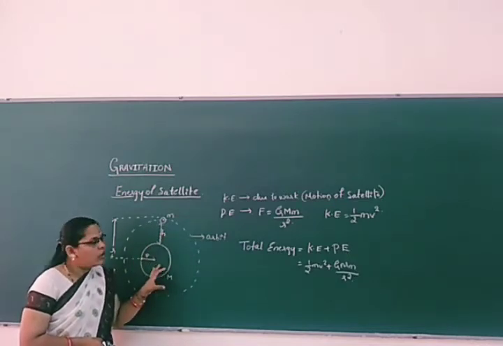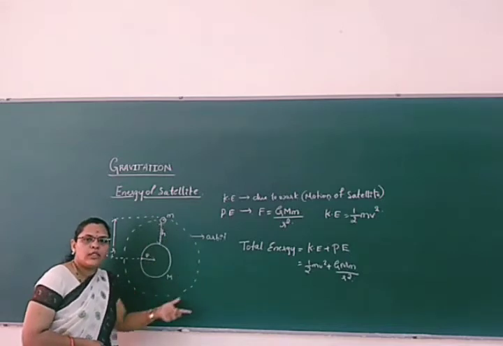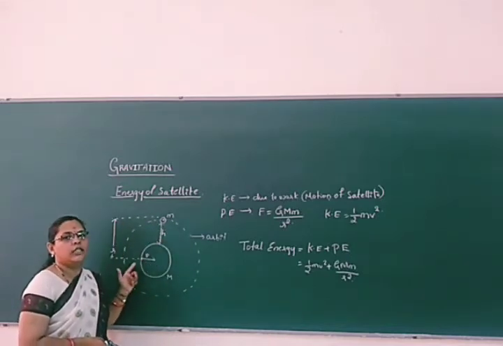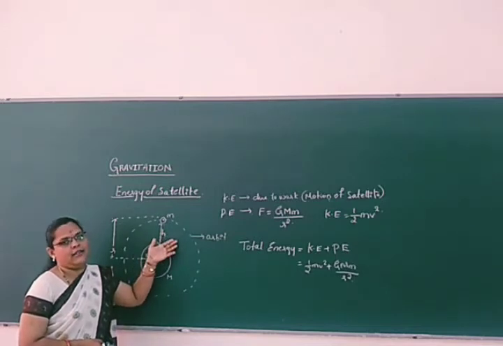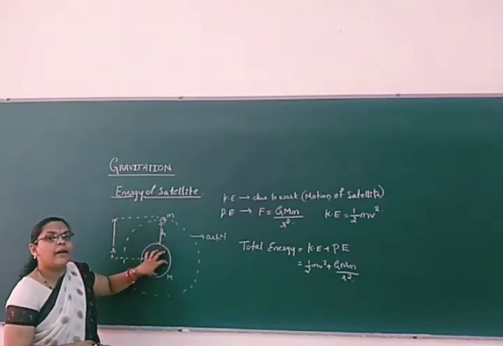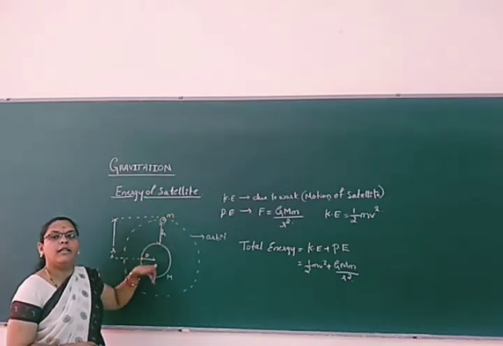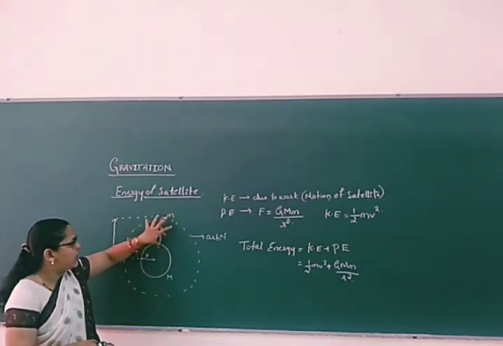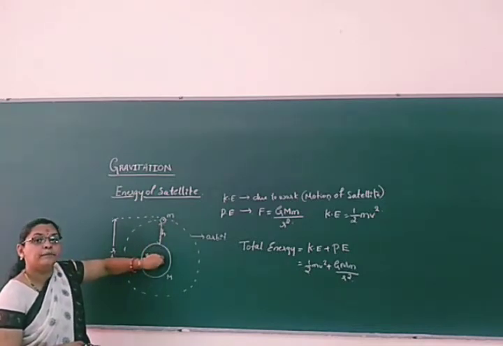That is provided by the gravitational force of attraction which is acting on the body by the earth. So the centripetal force is attracting towards the center of the earth.